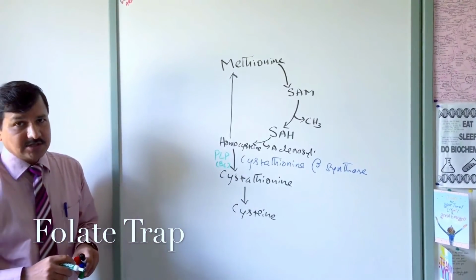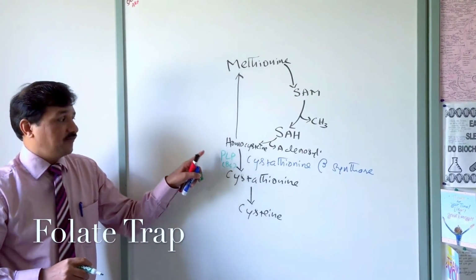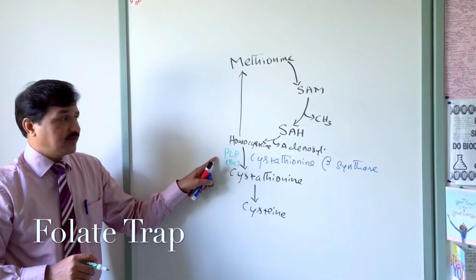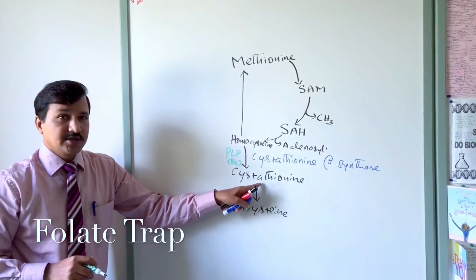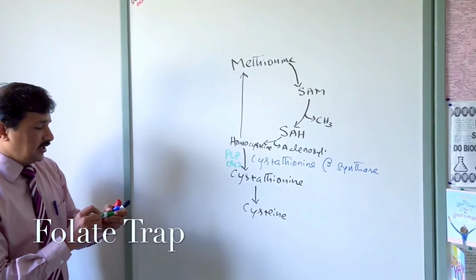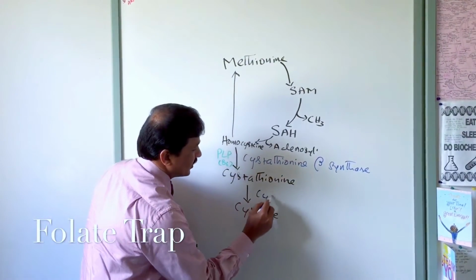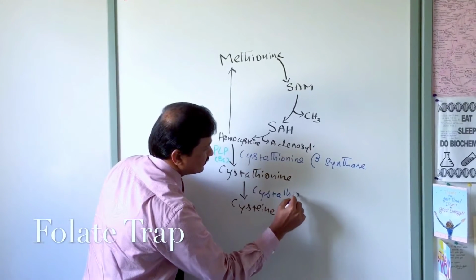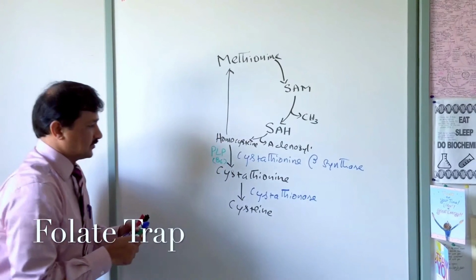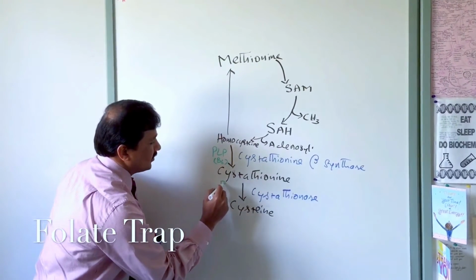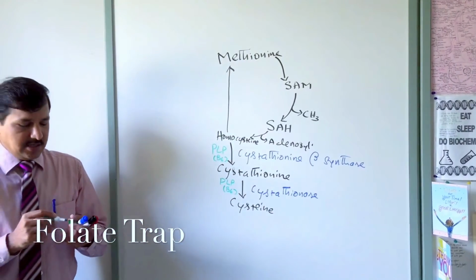So if there is sufficient availability of pyridoxal phosphate and cystathionine beta synthase is working, homocysteine can be converted into cystathionine. Now the cystathionine can be converted into cysteine by the cystathionase enzyme. This enzyme also needs pyridoxal phosphate, a vitamin B6 derivative. That's how you make cysteine.